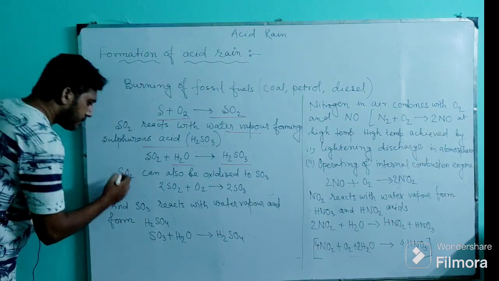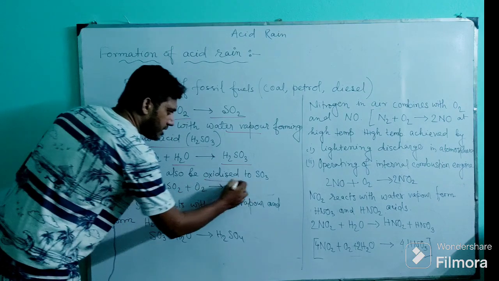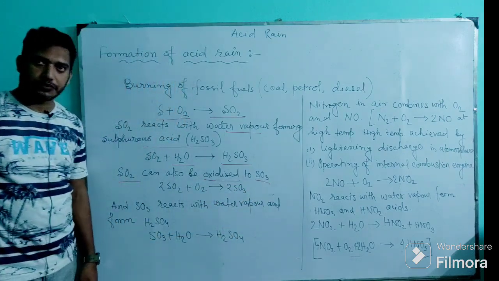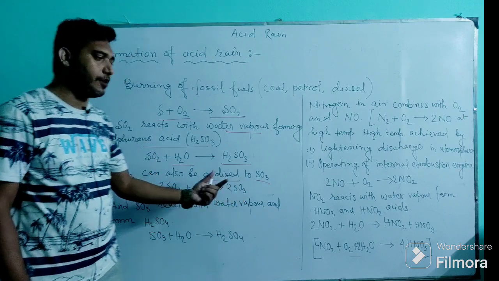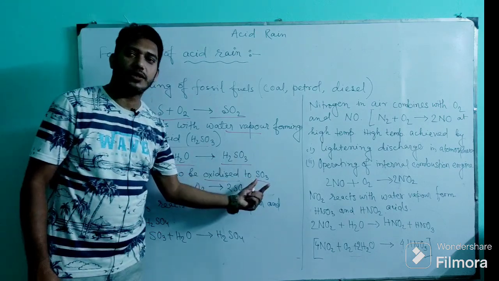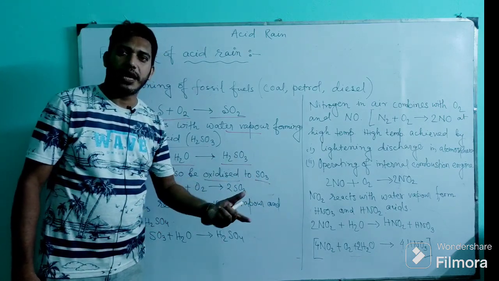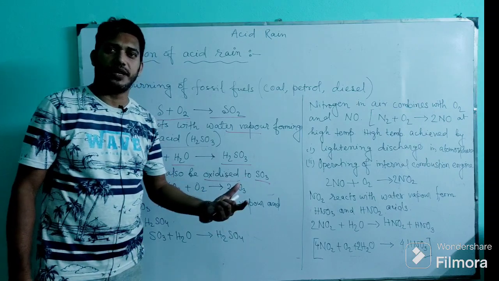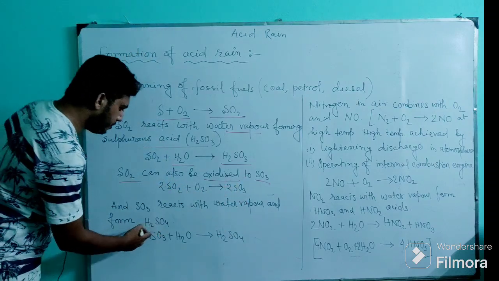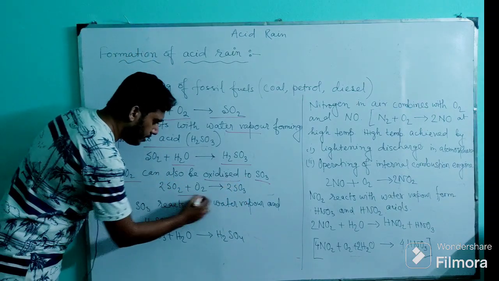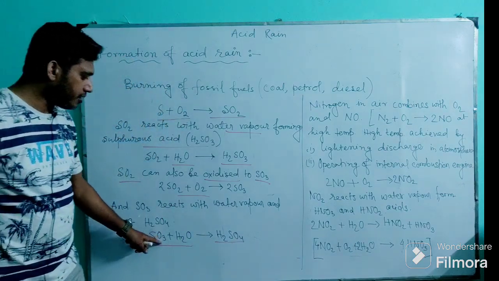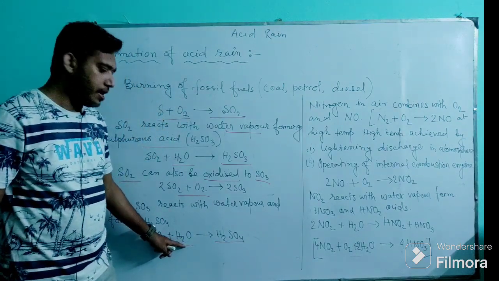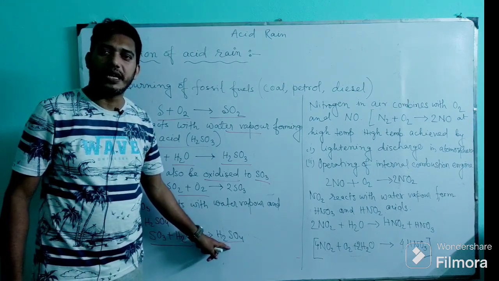Now sulfur dioxide can also be oxidized and form SO3. In the presence of oxygen, sulfur dioxide gets oxidized and forms SO3, and this SO3 again reacts with water vapor in the atmosphere and forms sulfuric acid. So this is the equation of sulfur trioxide reacting with water vapor and forming sulfuric acid.